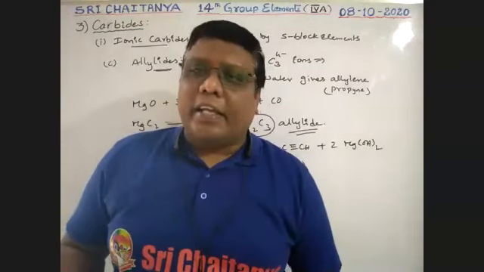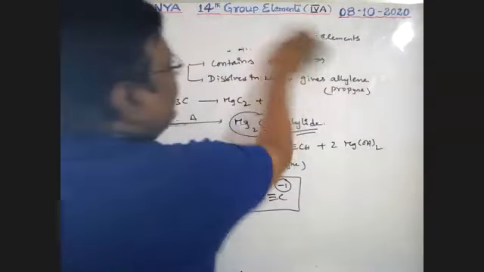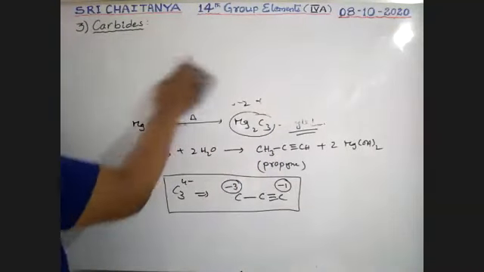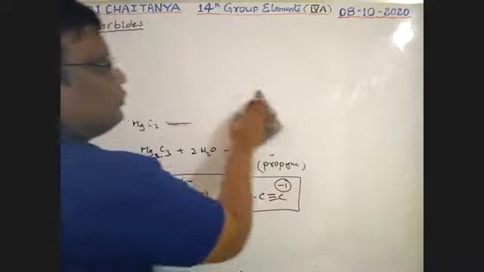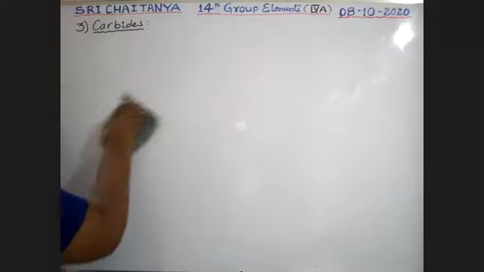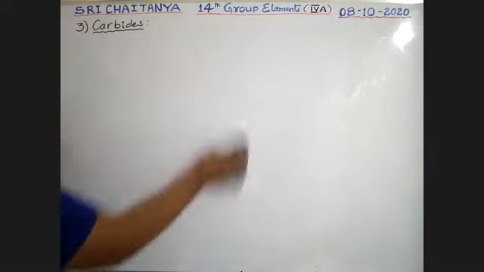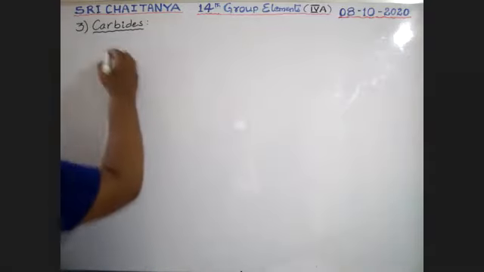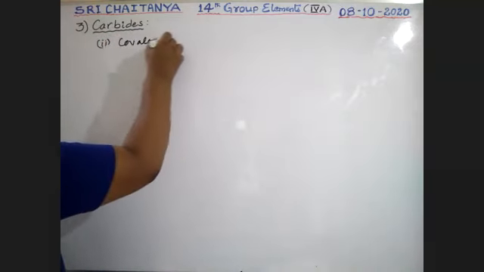Let us take the second category, that is covalent carbides. Second category, covalent carbides.